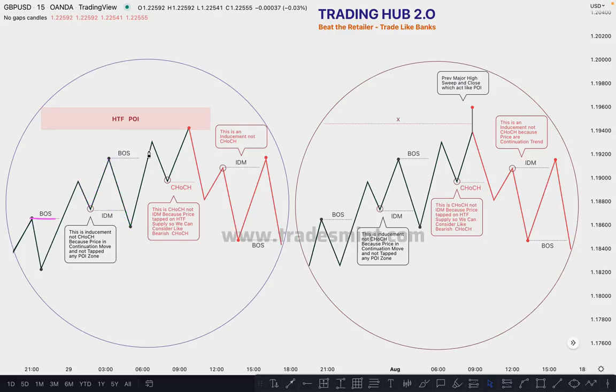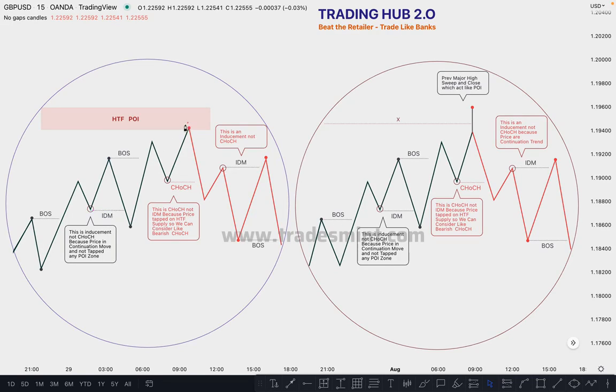Okay, so market momentum is bullish in this case, and this is our break of structure, and this one is our inducement. This is not a change of character. Change of character will be created only on a demand zone or supply zone. In between, the market creates only inducement, right?